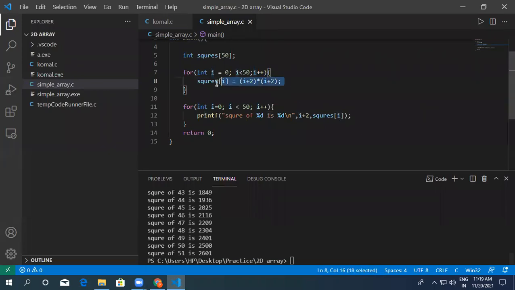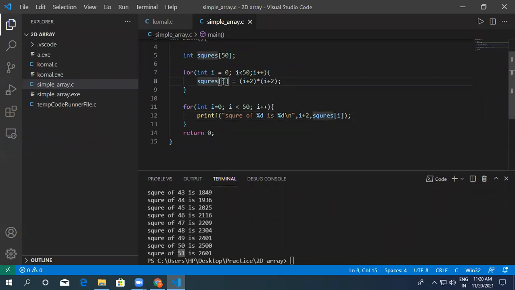Did you understand the logic of the for loop? The printing logic is also the same. Square of %d. Here it is 0 in the first line, and in the last line 49. I is 49 plus 2, so that's why it is showing 51. Square of 51 %d, the value for 49.